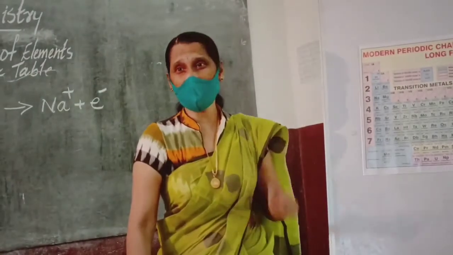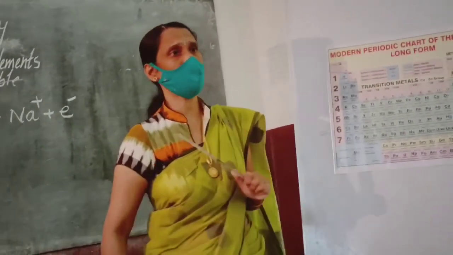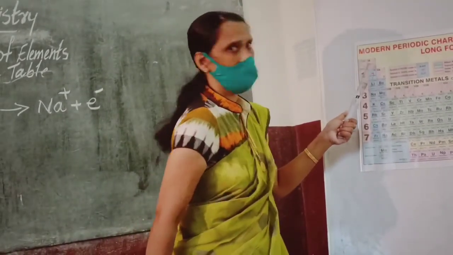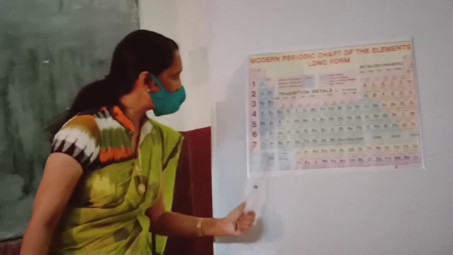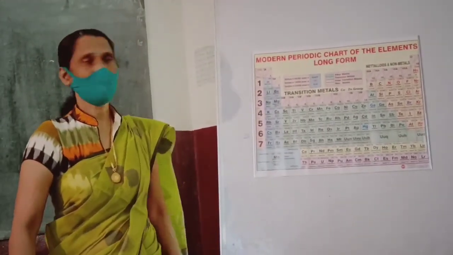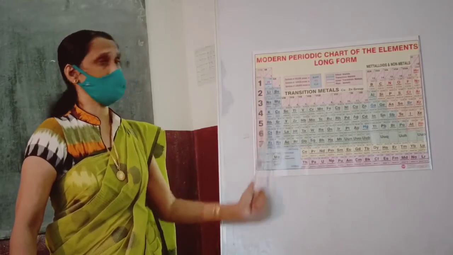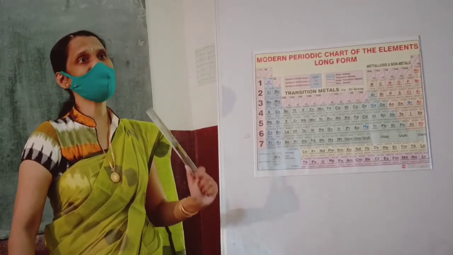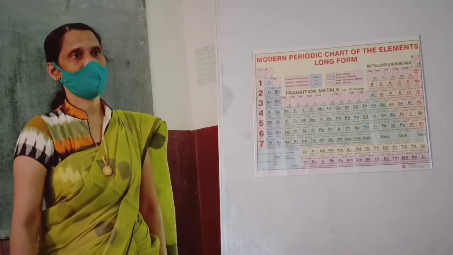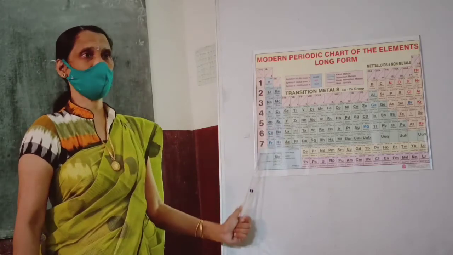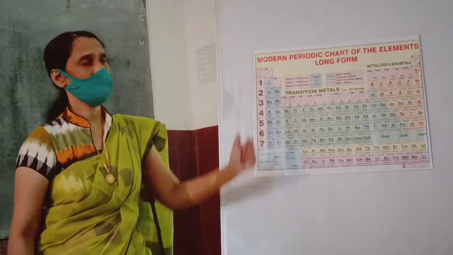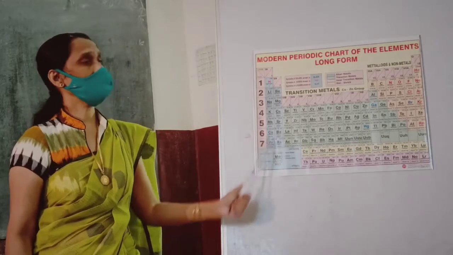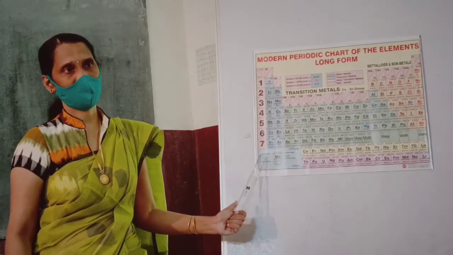Now tell me, what is the trend of the ionization energy from top to bottom in a group? Whether the ionization energy is increasing or decreasing in the group.